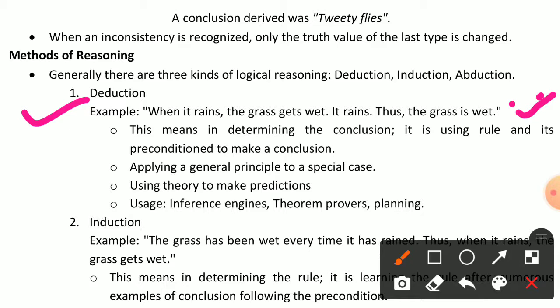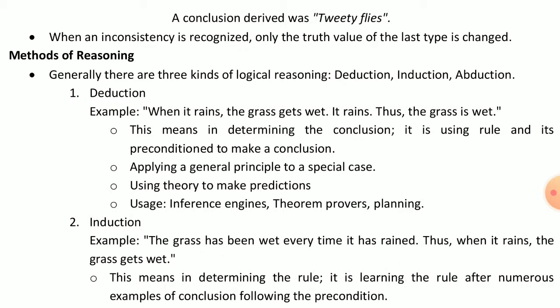So in determining the conclusion, it uses a rule and its precondition to make a conclusion. Meaning here we can find out the conclusion, what rules are used and what conditions we can use.